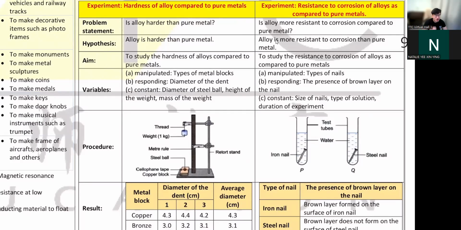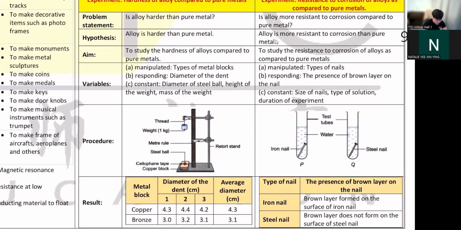Okay, we will compile all the experiments from your Form 4 and Form 5, and you will see one of it in SPM for sure. Okay, for sure. All right, so what does this prove? This proves that alloy is harder.